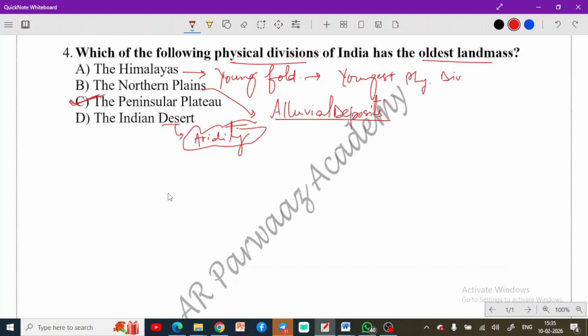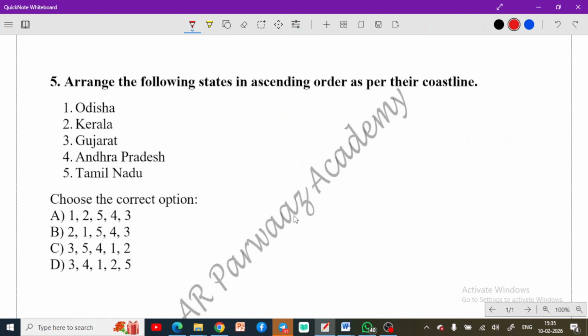So the oldest mountain system, if we talk about that in India, that would be your Aravallis. Oldest mountain system, that would be your Aravallis. Okay, so remember that. Aravallis. Now, moving to the next question, question number 5.